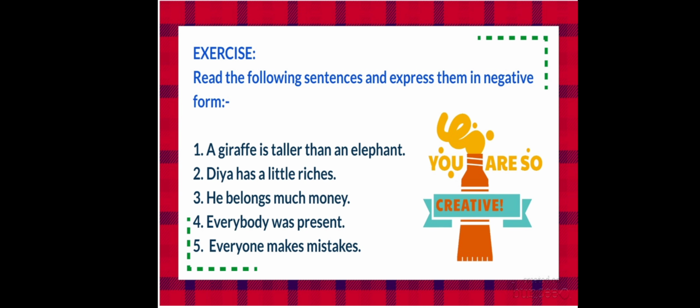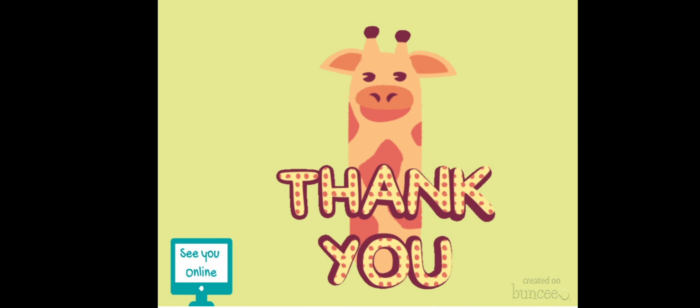So the rules we have followed to change from affirmative to negative, we can follow to change from negative to affirmative also. Okay, then thank you. See you again.